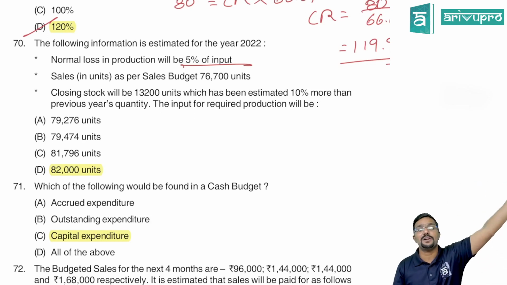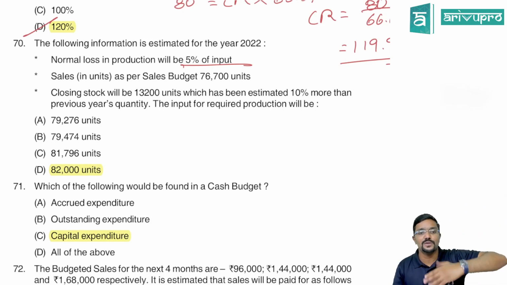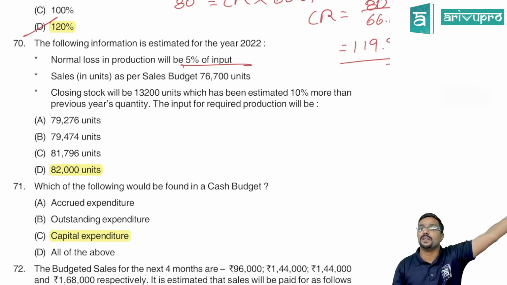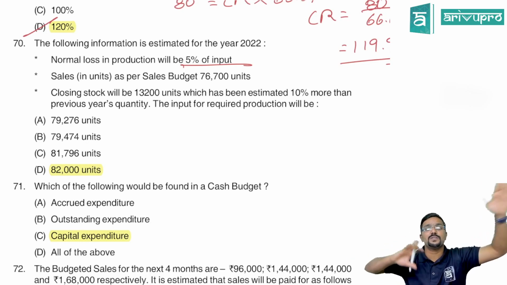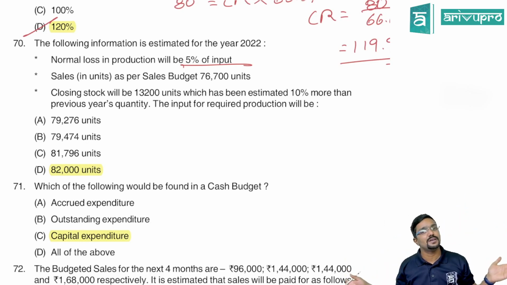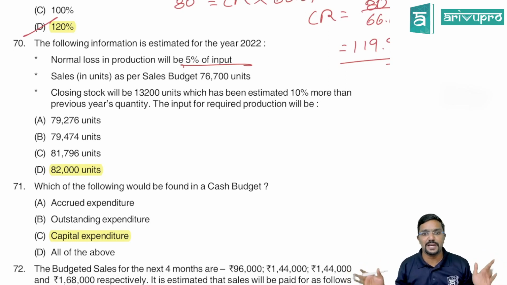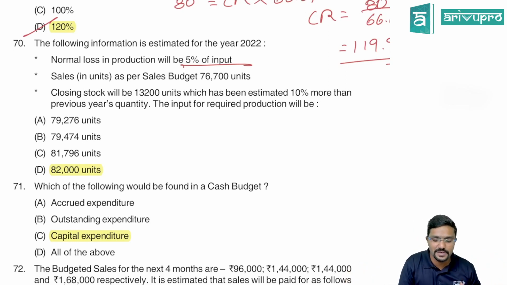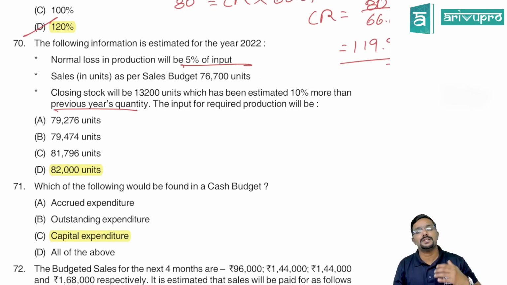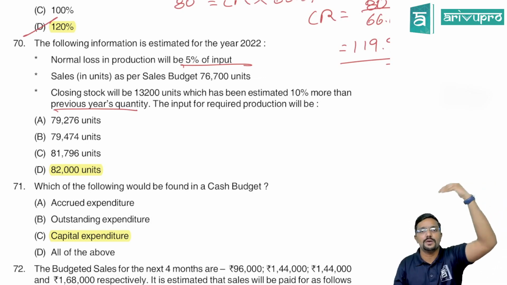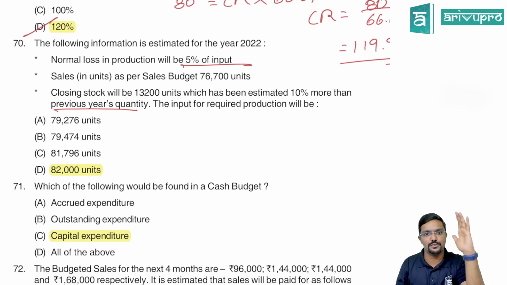Previous year quantity means last year closing stock will become this year opening stock. So last year closing stock, whatever is there, this year closing stock is 10% more than that. Please be careful. Last year or previous year stock is nothing but last year closing stock. So last year closing stock will become this year opening stock. You should be knowing it.